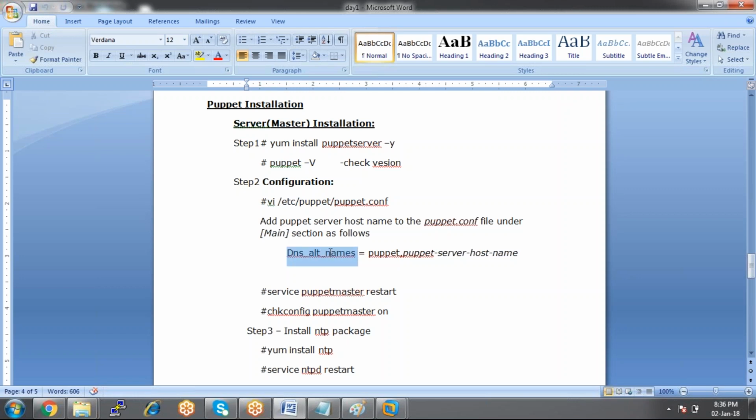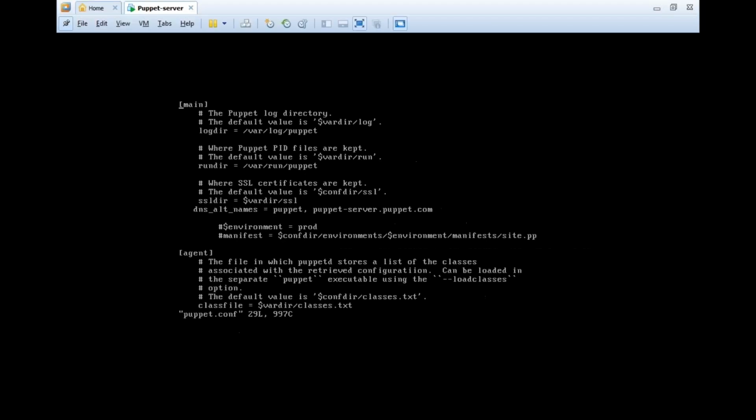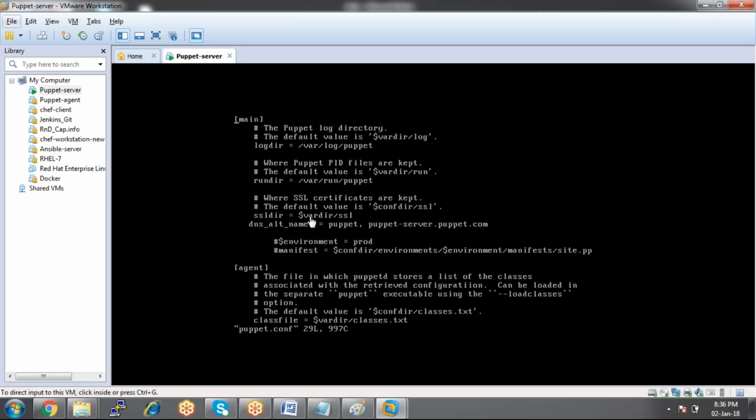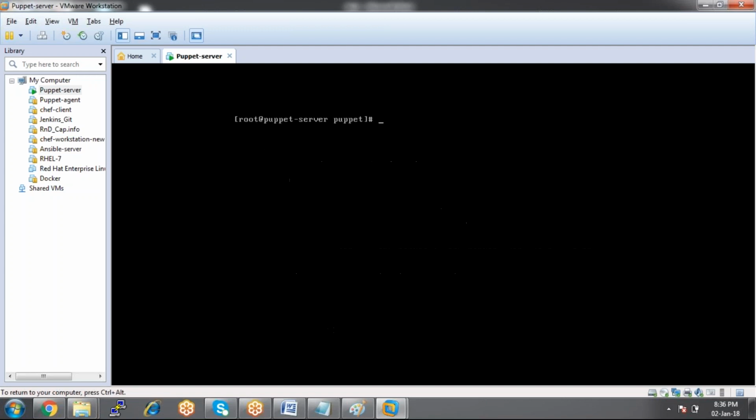dns_alt_names equals puppet, comma, puppet server. So dns_alt_names equals puppet, comma. What is this? This is your Puppet host machine, the Puppet machine's host name. If you guys don't understand, please let me know.